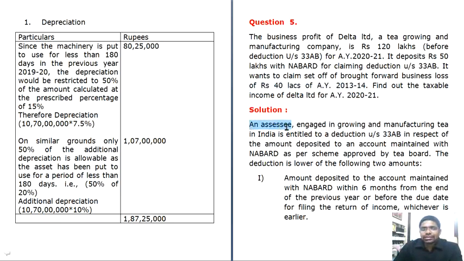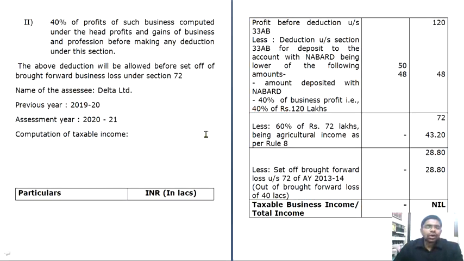Now let's see the solution. An assessee engaged in growing and manufacturing tea is entitled to deduction under section 33AB in respect of the amount which has been deposited with NABARD as per the scheme approved by the Tea Board. The deduction is the lower of the following two amounts. That is, the amount deposited to the account maintained with NABARD within 6 months from the end of the previous year, or before the due date for filing the return of income, whichever is earlier. Now that is one condition.